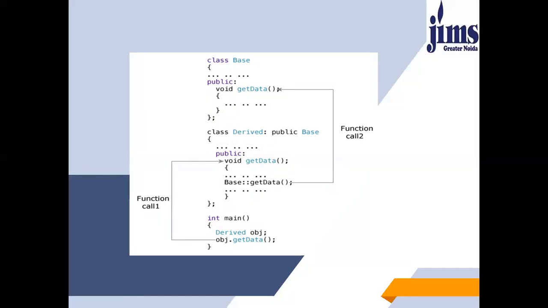While in case of function overriding, which is achieved at runtime, it is the redefinition of the base class function in its derived class with exactly the same signature, that is the same return type and the same parameters. It can only be done in the derived class. In case of function overriding, functions are in different scopes, whereas overloaded functions are in the same scope.